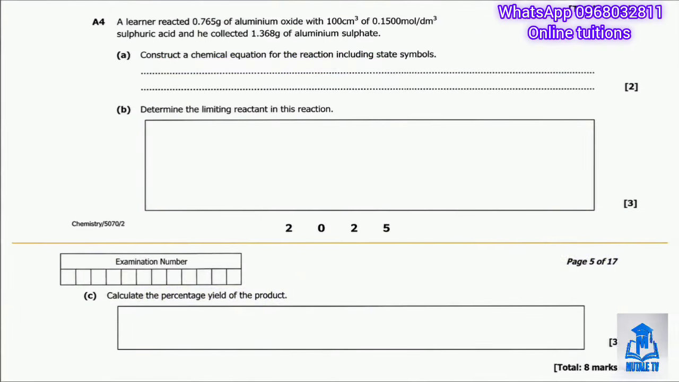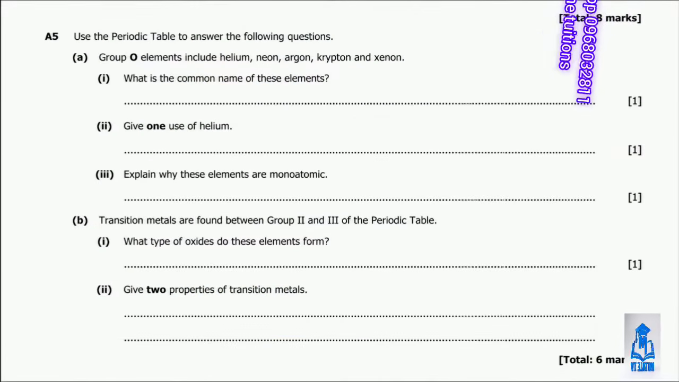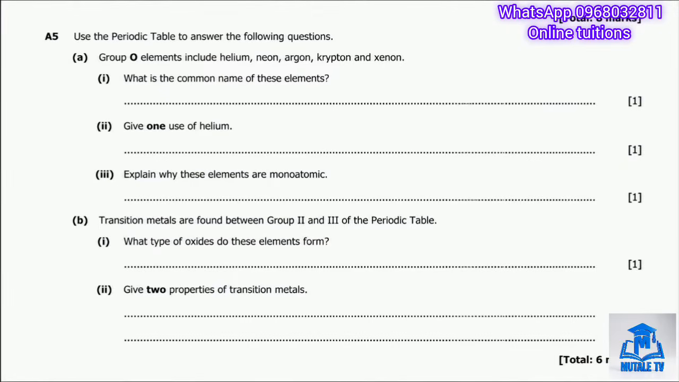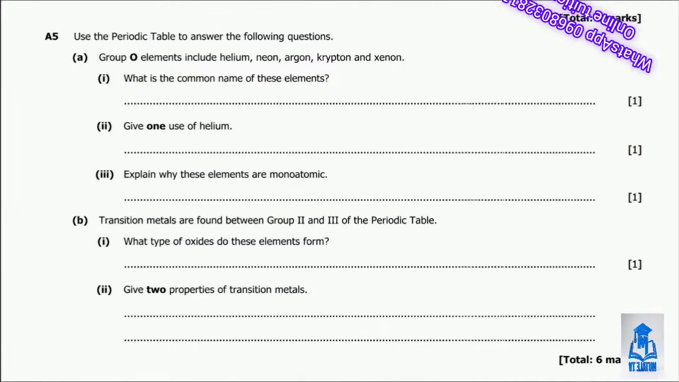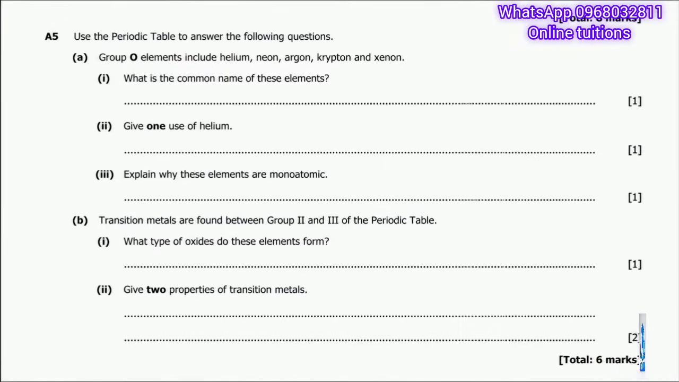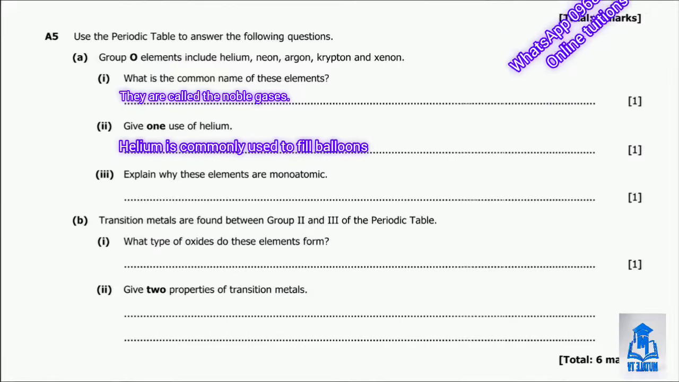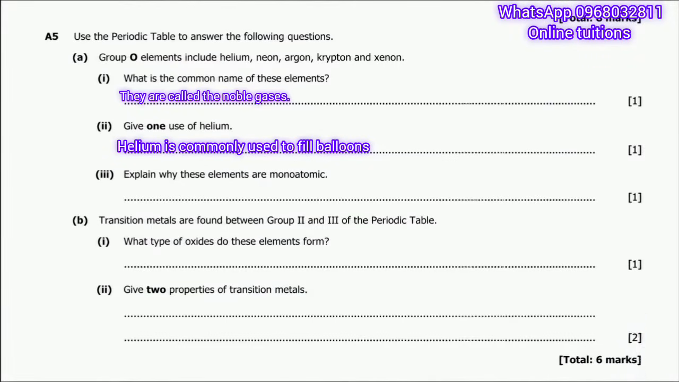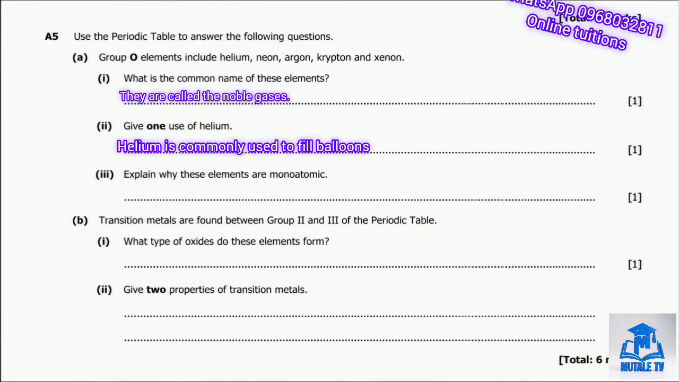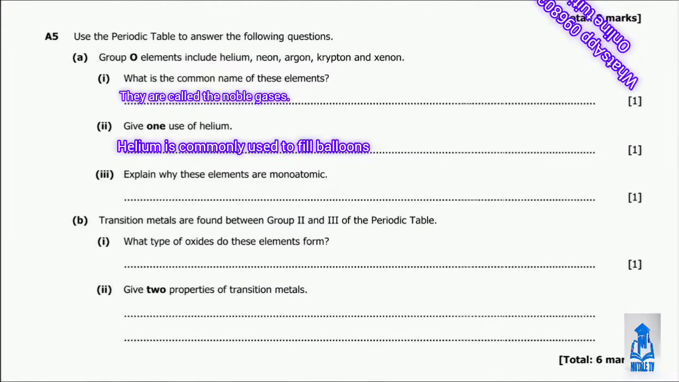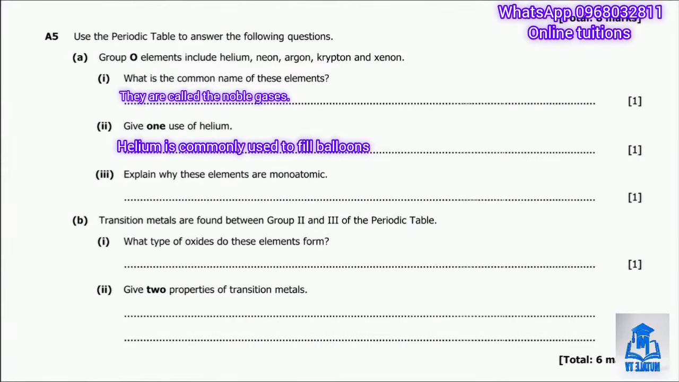Now let's move on to question A5, which uses the periodic table. Question A5 part A is about group 0 elements, which include helium, neon, argon, krypton and xenon. Part A1 asks for the common name of these elements, and these elements are called the noble gases. A2 asks for one use of helium. Helium is commonly used to fill balloons and airships because it's much less dense than air and is non-flammable, unlike hydrogen.